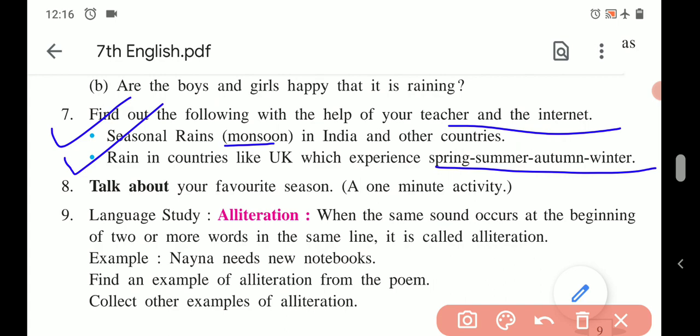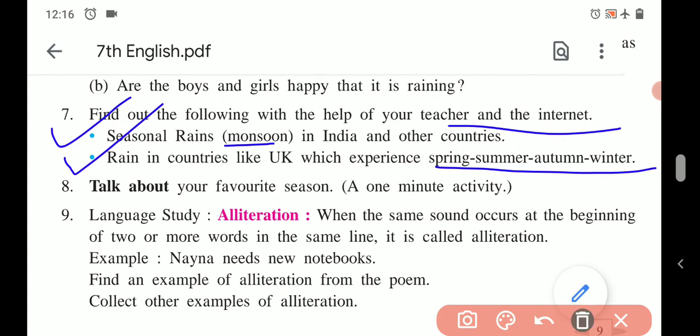In some parts of the UK, December to March is the period of rainfall. But in most parts of the UK, rainfall is experienced all year round. So again, you have to browse this second activity also on the internet so that you can get more information about it.